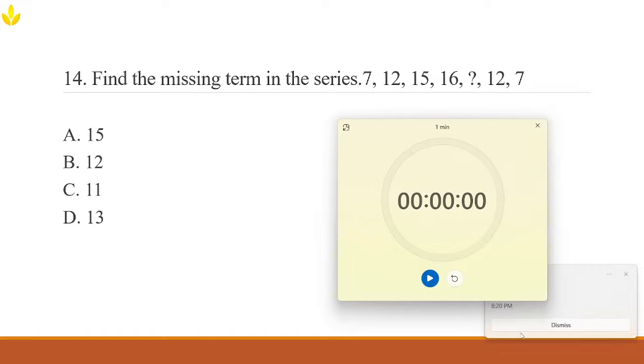The time is up. The timer is over. So now it's time for solving the problem.